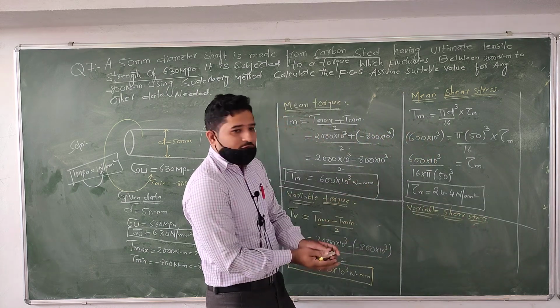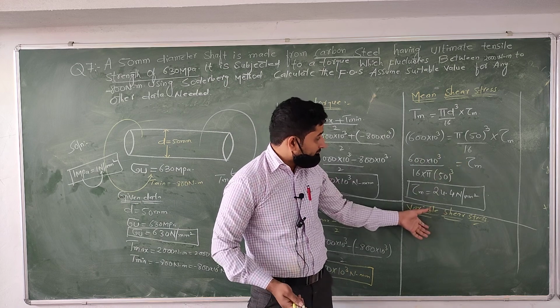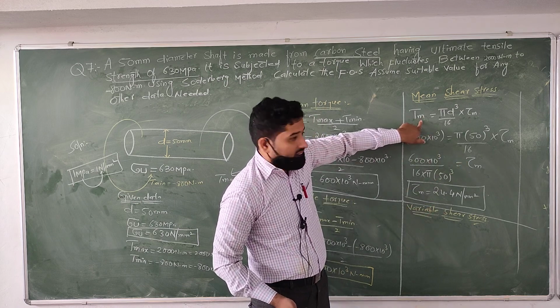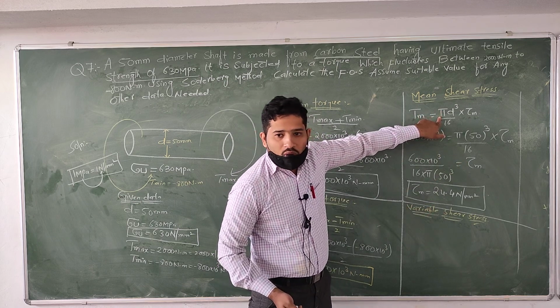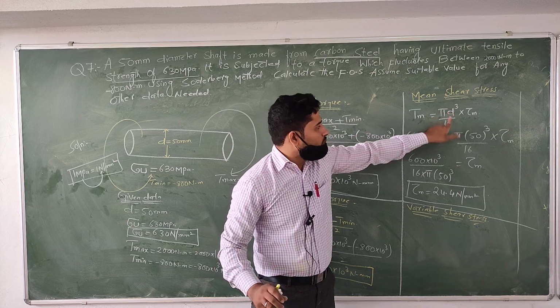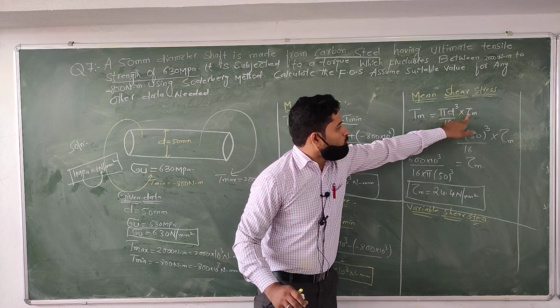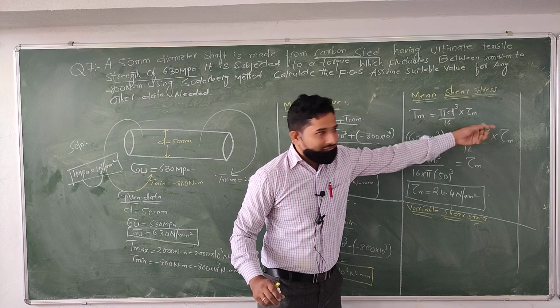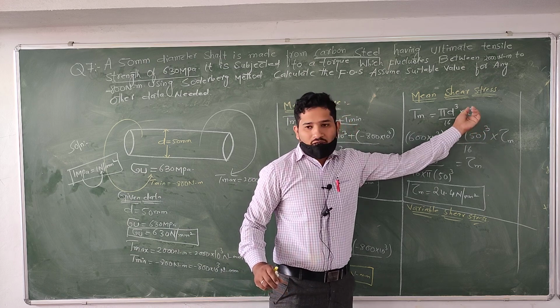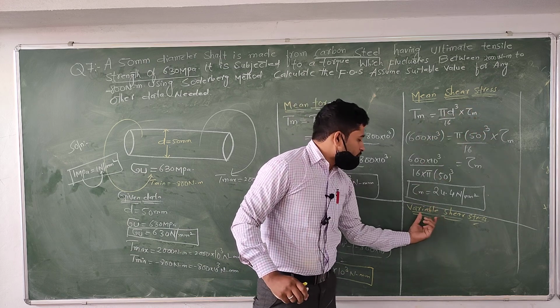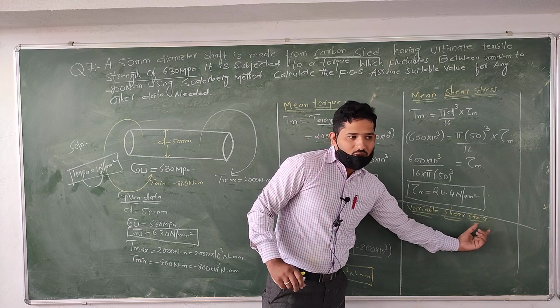The same formula we need to implement here. Here Tv equal to pi d cube by 16 into tau v. Is it right? Then we can easily get the value of tau v. Tau v is nothing but the variable shear stress value.